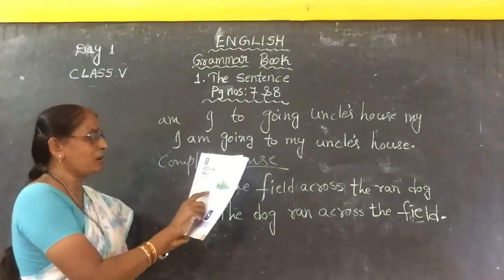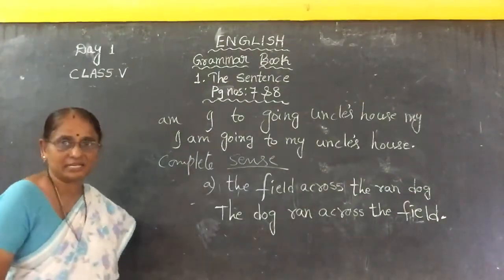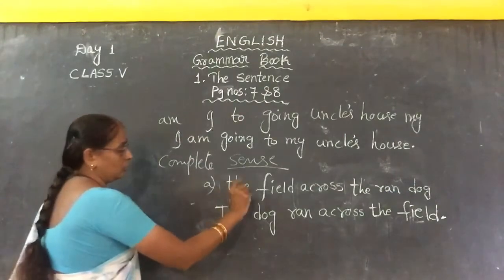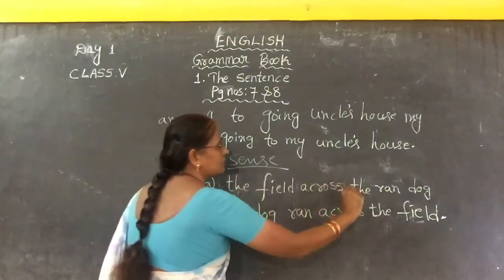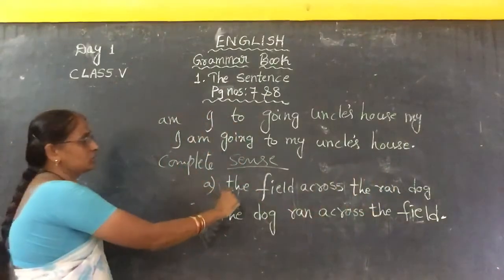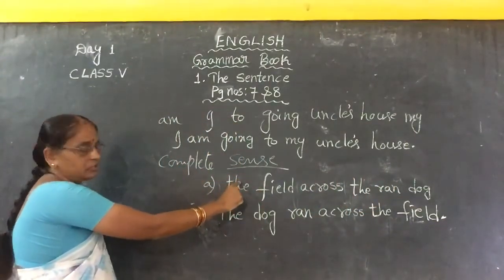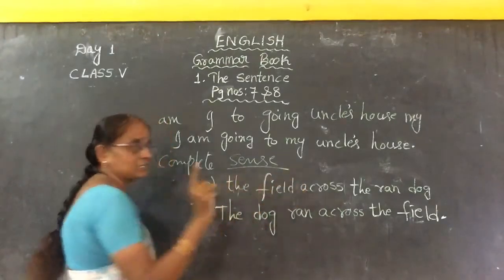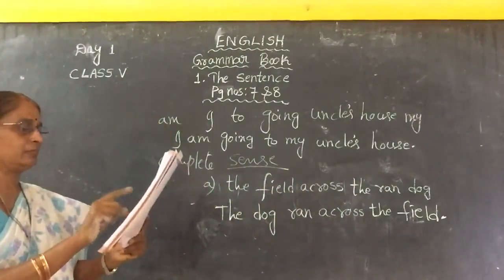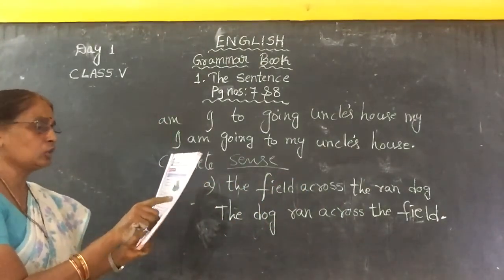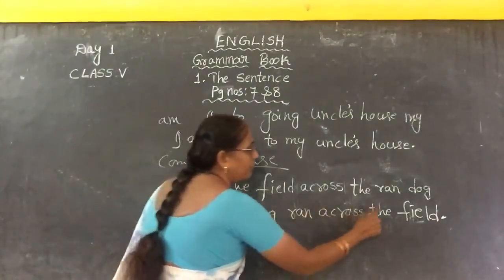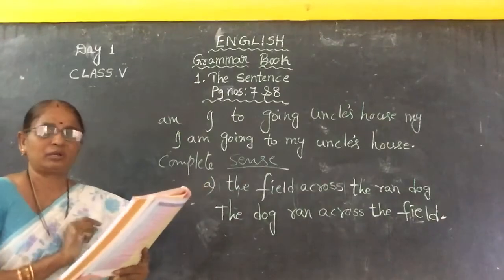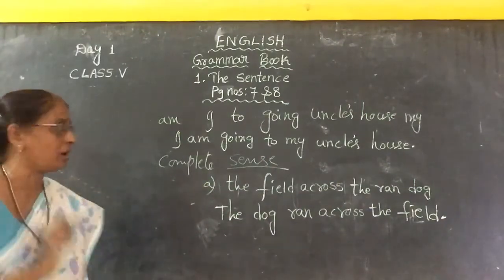The first group of words does not make any sense: the field across the ran dog. The first group of words doesn't give us full meaning. But the second group of words makes sense: the dog ran across the field. This is because the words are arranged in a proper order.